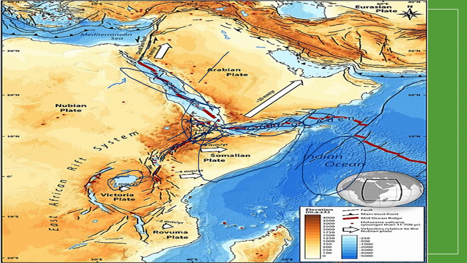There are numerous lakes here formed due to the rifting of this African region. This rift valley is known as the Rift Valley of Africa. This part of Africa is breaking up, and in the future geologists have predicted that this region will be broken from the main African continent.